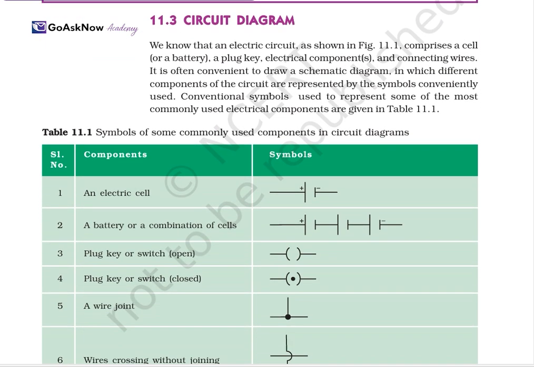Now the circuit diagram. Normally we have studied the circuit diagram, but we will study deeply how the components work and how we can represent their symbols. So another topic is the circuit diagram. We know that an electric circuit, like the one shown in the figure, circuit 11.1, comprises a cell or a battery, plug key, electric components, and connecting wires. It is often convenient to draw a schematic diagram in which the components of the circuit are represented by conveniently used symbols. Conventional symbols used to represent some of the most commonly used electric components are given in this table.